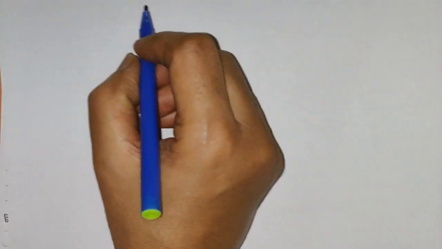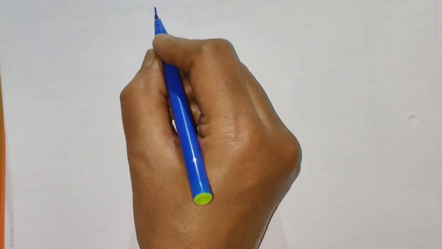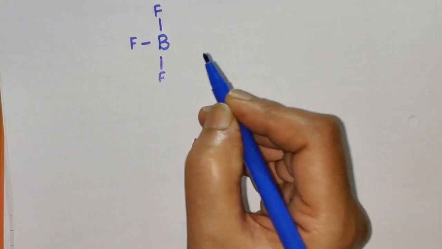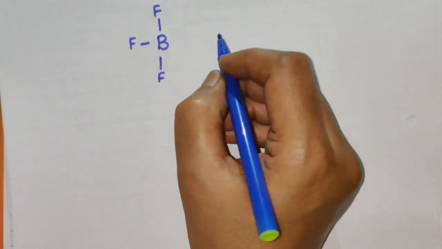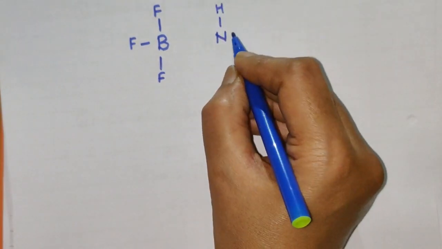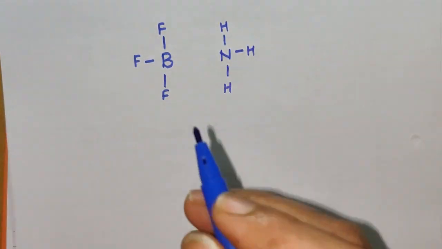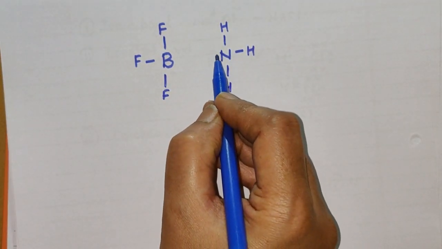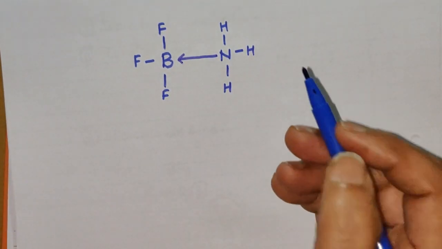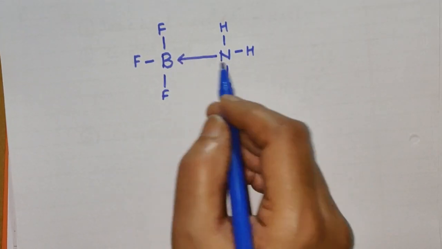How is this bond formed? We shall see here. Here boron has 3 covalent bonds, and 1 bond it can form also, and nitrogen also has 3 covalent bonds, and an electron pair is remaining here. This nitrogen will share this electron pair with boron, and here the bond is formed. That bond is called a coordinate bond.